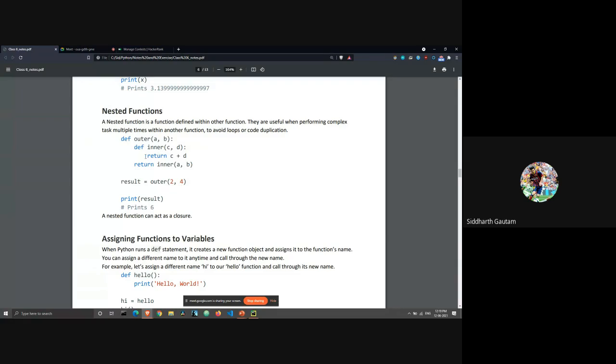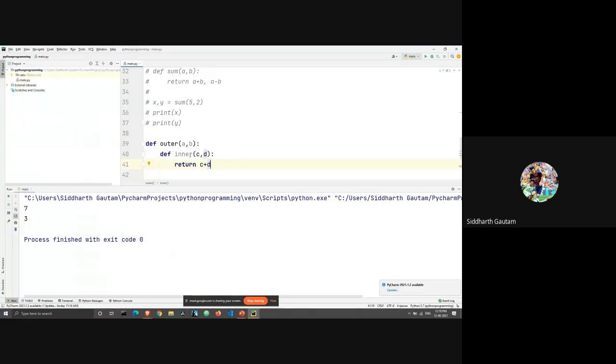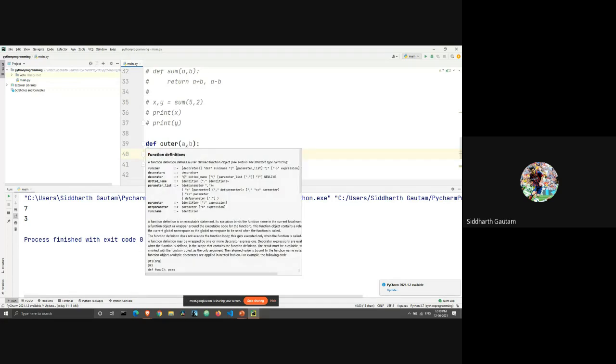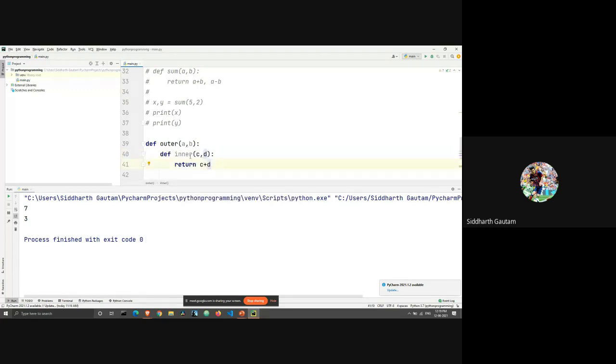Okay, so we are returning c plus d. So this return statement is the value of this, right? Okay, so this return statement, c plus d, is the return statement of this inner function. But we are not going to be calling the inner function, right? We are going to be calling the outer function. So, which means that we also need to have a return value for the outer function.